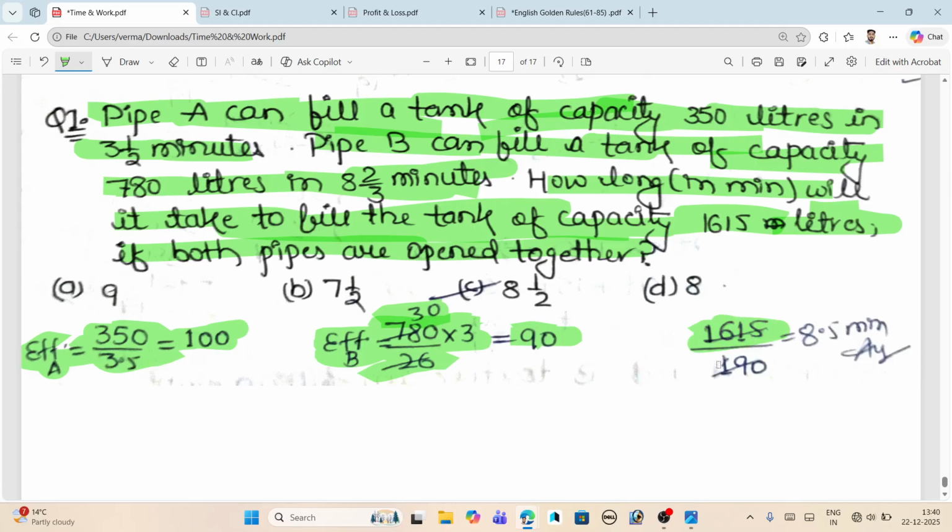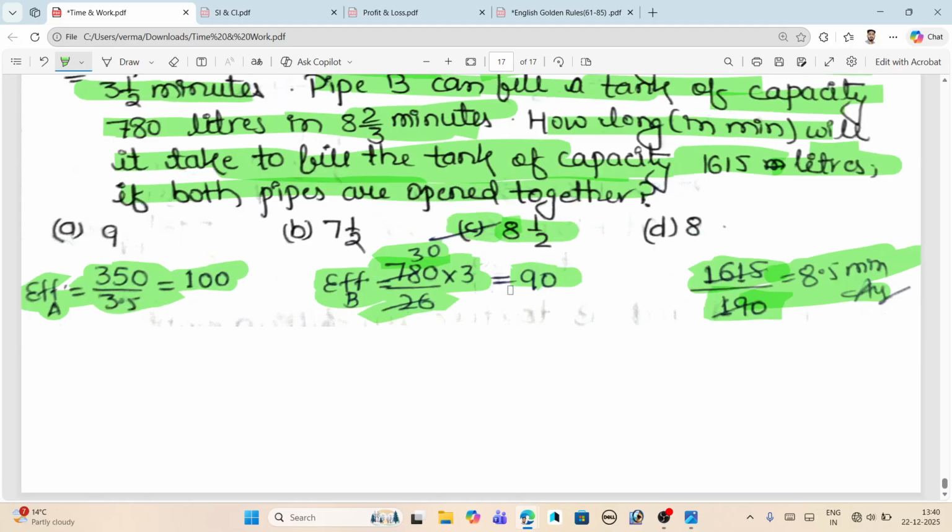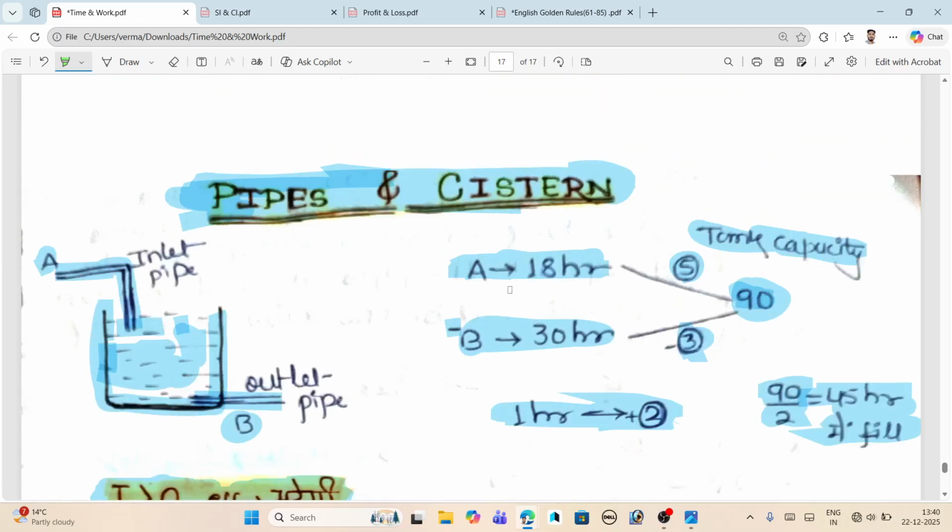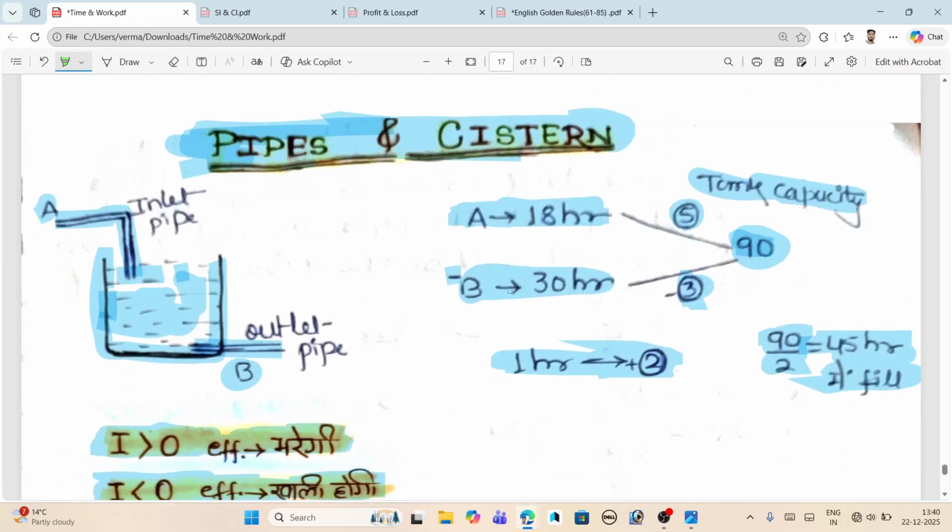So in conclusion, the efficiency of both pipes together is 190, and just by dividing 615 by 190 you will get 8.5 minutes only. That is option C, our right answer. So this is the piping and cistern concept.